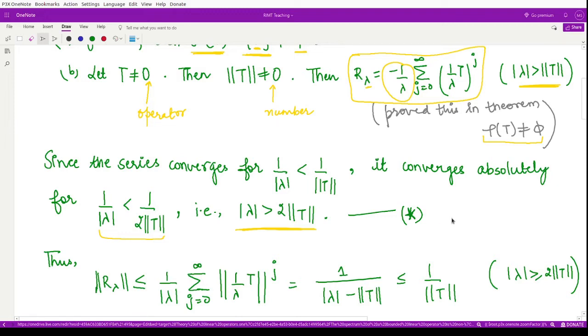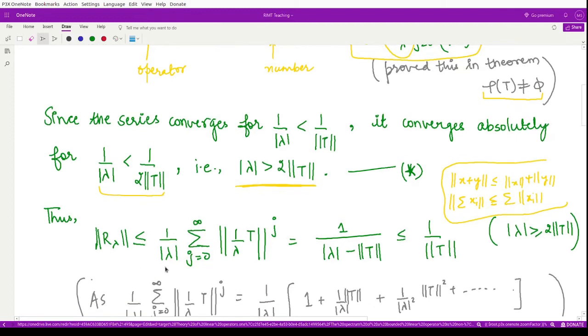Because you know the inequality that norm of x plus y is less than or equal to norm of x plus norm of y, and here we have infinite terms in this sum. So the norm of the summation of x_i would be less than or equal to the summation of the norm of x_i. Using this property, we have this less than or equal to sign here.